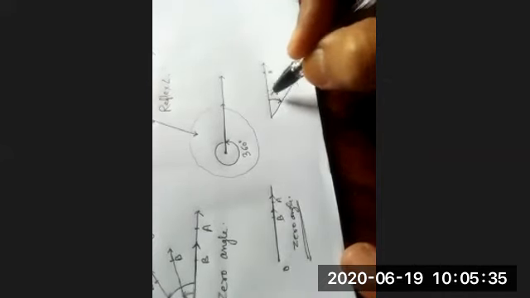Minus 30 degree inclination. If you are showing the inclination of a ray in clockwise direction, then the measurement will be reduced. Suppose this is at 0 degree. This is the 0 degree line. Suppose this line is 0 degree here, and here it is 30 degree, but in the opposite direction. So it is called minus 30 degree.